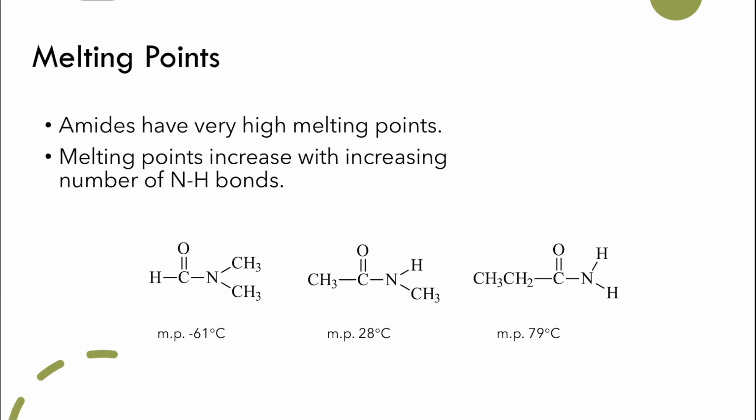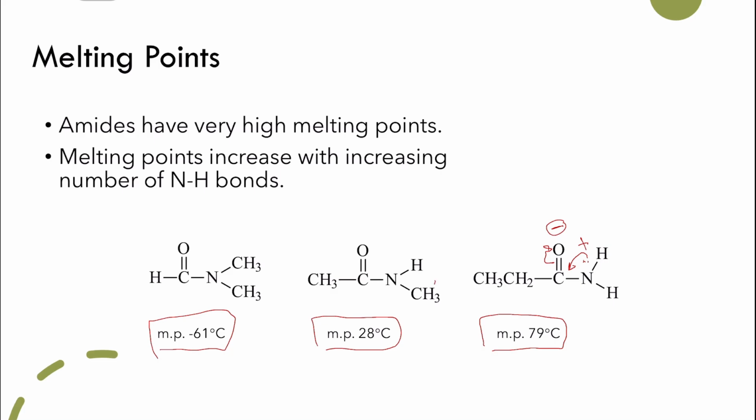Looking at the melting points again, they have the same trend for amides as the boiling point. So the primary amides will have the highest boiling point, followed by the secondary and then the tertiary. You may ask why the primary will be higher than the secondary than the tertiary. Again, let's have a look. If you have a positive charge on the nitrogen, this moves here with the resonance, and a negative charge on the oxygen.